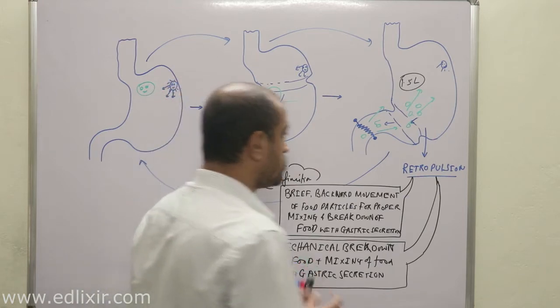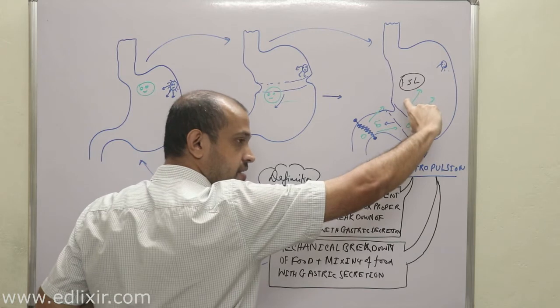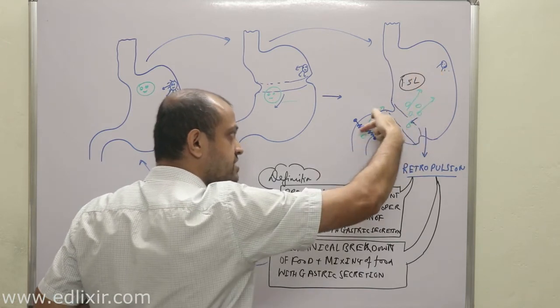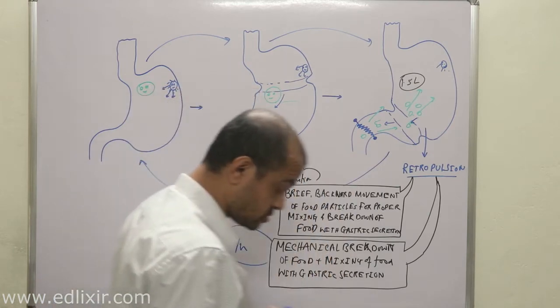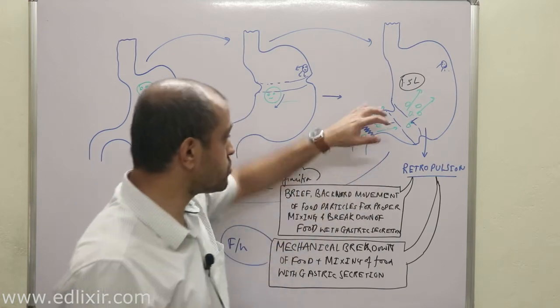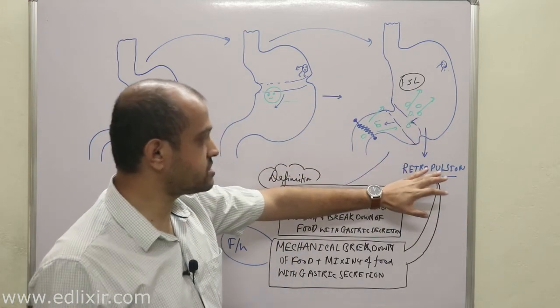Therefore, so that maximum food is retained in the stomach and 1.5 liters of food should never enter the small intestine at a time, to prevent this, retropulsion is a very, very effective way.